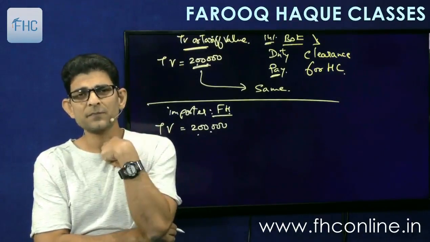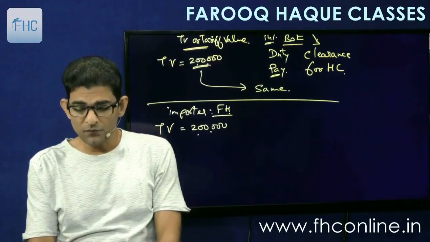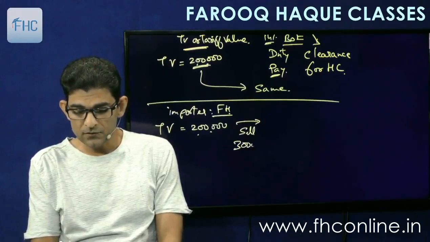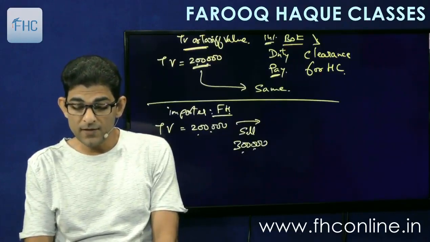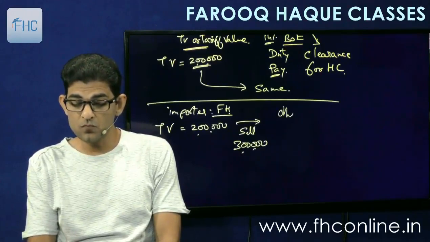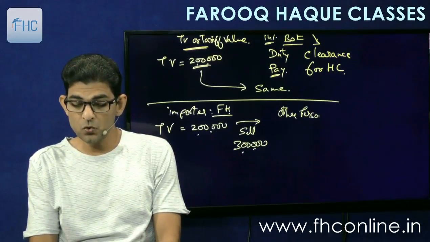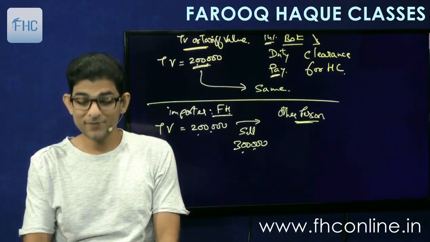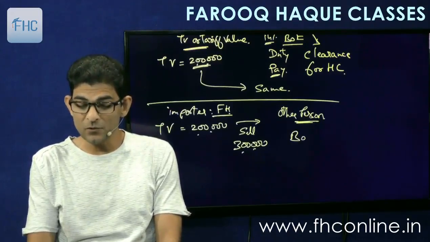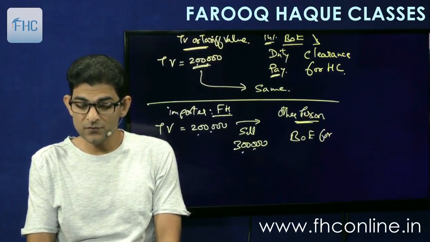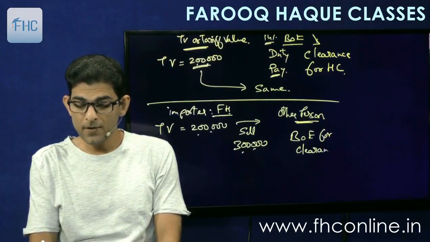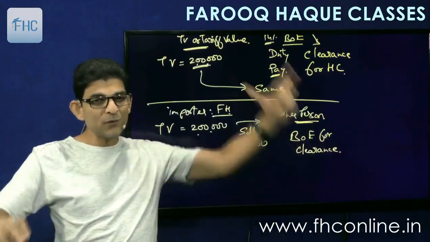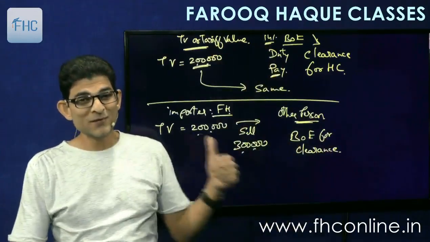So if I sell off the goods at 3 lakhs, then the other person to whom I have sold the goods will clear them later on. Then he goes for clearance, he files the bill of entry for clearance. So when duty will be assessed in his hands, what will be taken as the value of the goods?